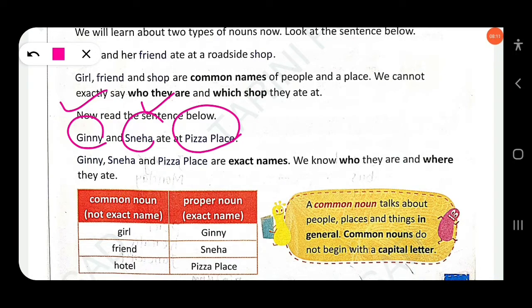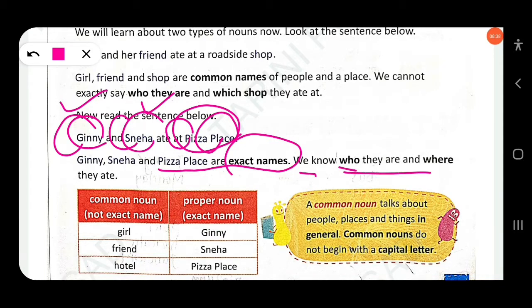Pizza, here P starts with a capital letter, and P here also starts with a capital letter. Here G also starts with a capital letter and S also starts with a capital letter. So a proper noun always starts with a capital letter, and a common noun starts with a small letter. This is the difference you can find. So Ginny, Sneha and Pizza Place are the exact names. We know who they are and where they ate. Clear?